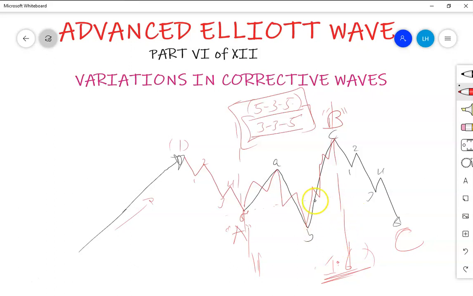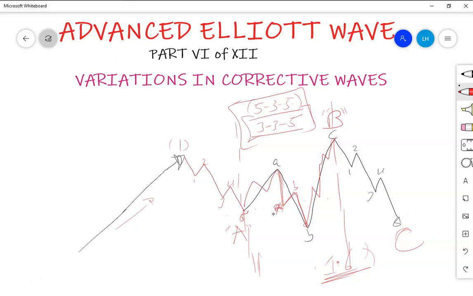But to understand this complexity, you have to dig deeper into internal waves. Always when you are analyzing the market, in high degrees you may take it simple like the ABC up to this point, but you will find that this C has only 1, 2, 3. But we know that wave C must have 1, 2, 3, 4, 5. This one is not just a 1, 2, 3. Now this is just an A. Now this is an A, B, C.